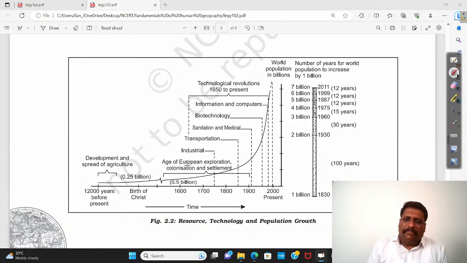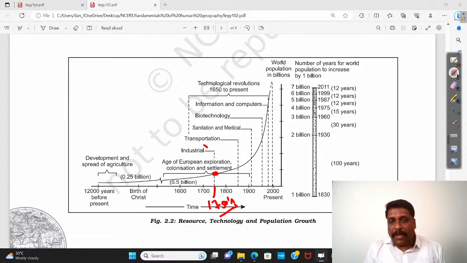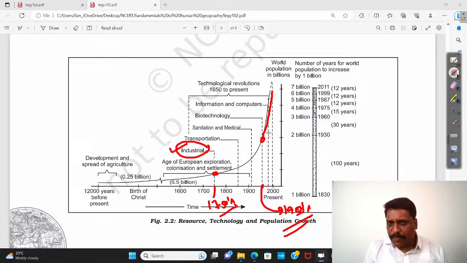Very slow. But in a few places you find a spike somewhere in the 1750s, the middle of the 18th century. And if you ask me what exactly is the reason for this spike, we would say it is all about the Industrial Revolution. Again, there is a spike around 1950, my dear friends. Somewhere around the 1950s you find a very great spike. The rate of growth is exponential. And if you ask me what can be the reason for that spike? Believe it or not, it is freedom.